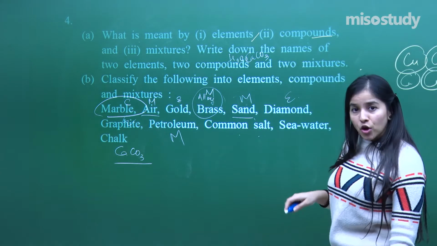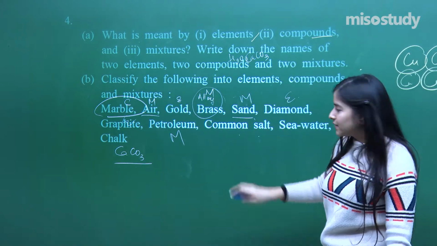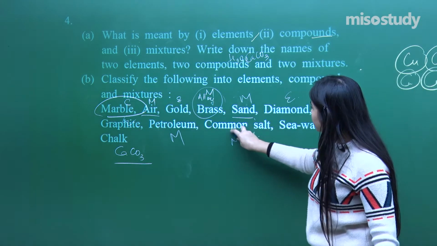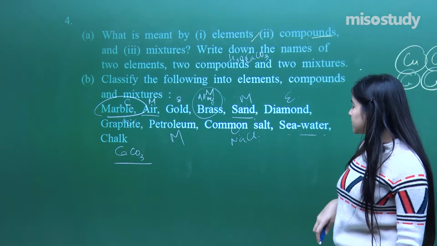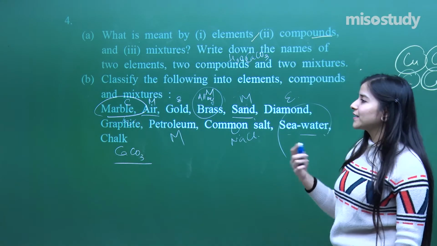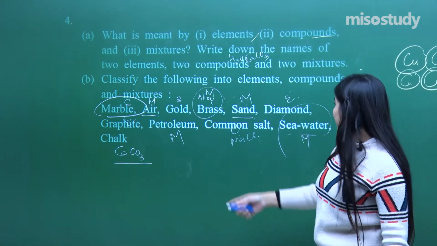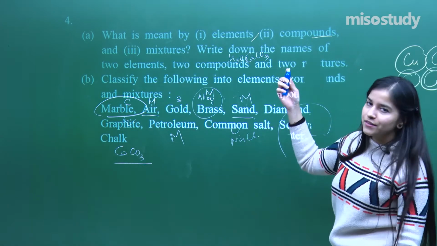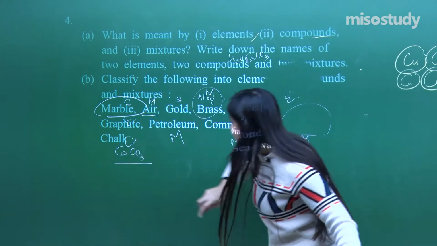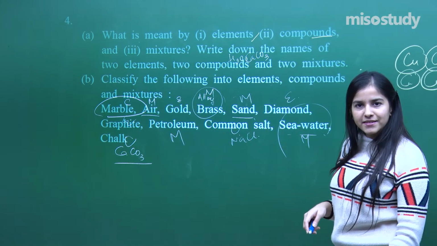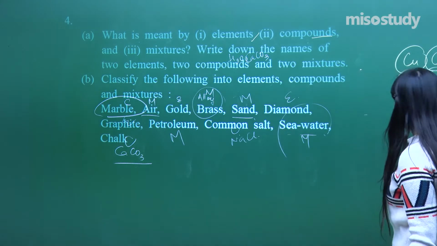Common salt, it's simple NaCl. Yes, it is NaCl, it's a compound. Sea water, what can you say about sea water? Again, it has got a mixture of a lot of minerals and all, mixture. And chalk is pure, just like the marble, but it is a compound. See? Yes, getting it? So that is how we need to classify all the things.